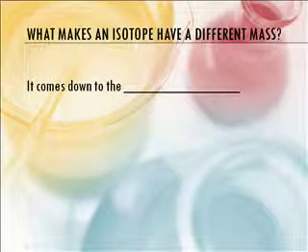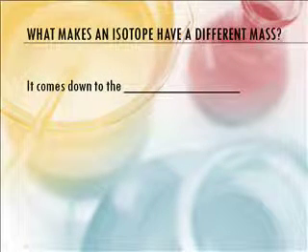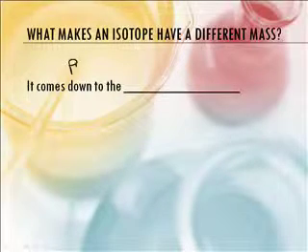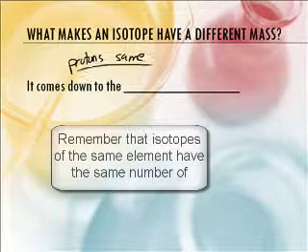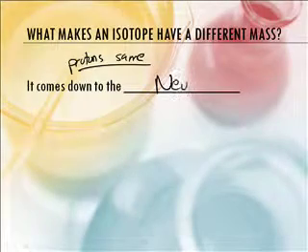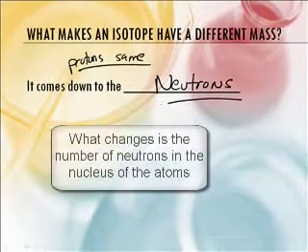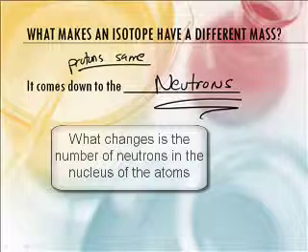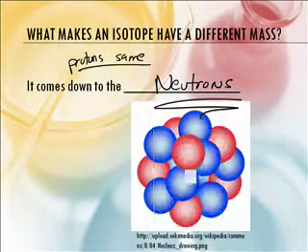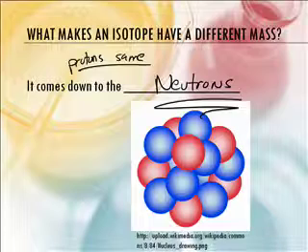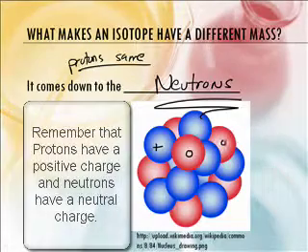All right, so now let's go back to this concept. What makes an isotope have a different mass? What is the key thing that makes the difference? Well, the protons are the same, because it's the same element. So if the protons are the same, and their mass is different, then it has to be based on the different number of neutrons. Yeah, that's it. So it's the neutrons that make the difference, folks. If you have a different number of neutrons, then you have a different mass number. Yes. Okay. All right. And so if you look at this cool picture, the blue represent the protons with a positive charge, and the red are the neutrons with no charge.